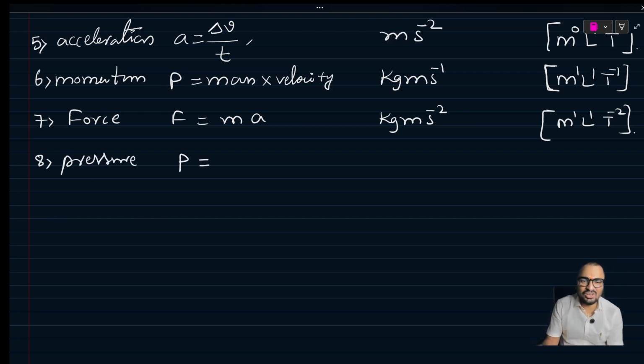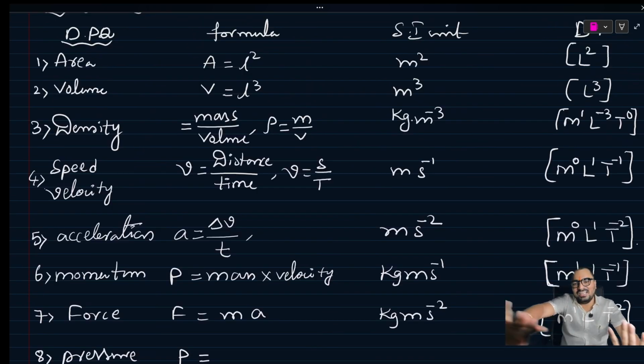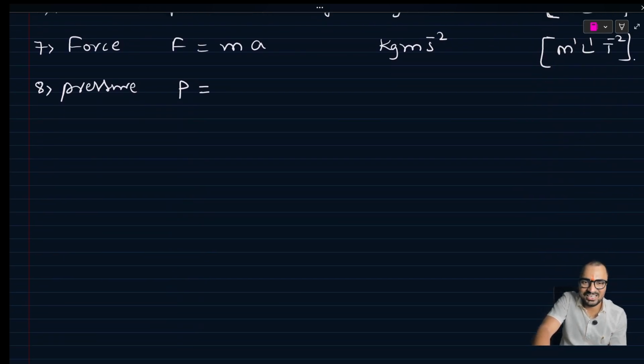You can observe here in all these 7 or 8 physical quantities, is any physical quantity independent? No. Each and every physical quantity depends on others. See, area depends on length, volume depends on length, density depends on mass and volume, speed and velocity depend on distance and time, displacement and time, acceleration depends on velocity and time, momentum depends on mass and velocity, force depends on mass and acceleration. So that's why these are all what we can consider as derived physical quantities.